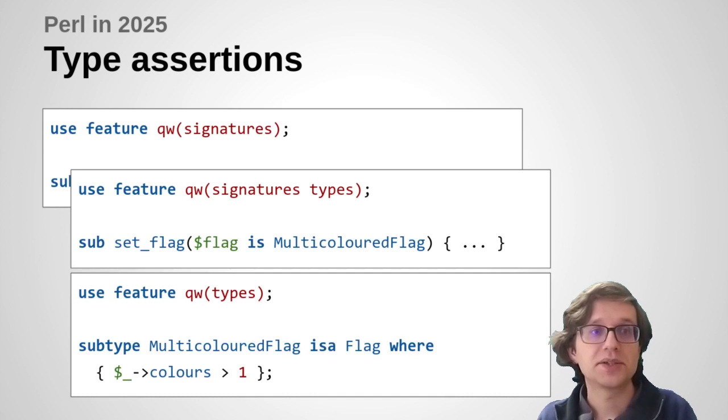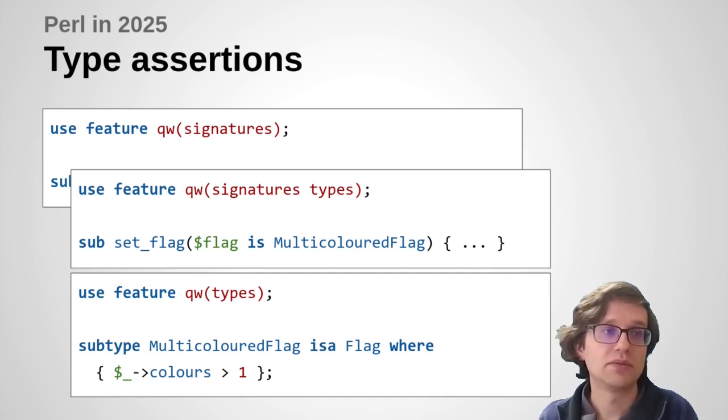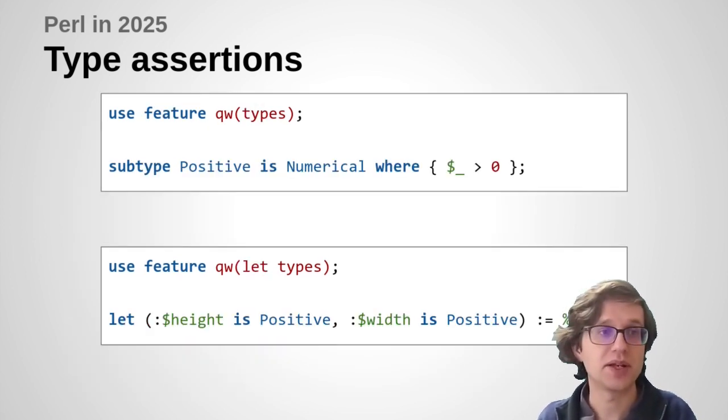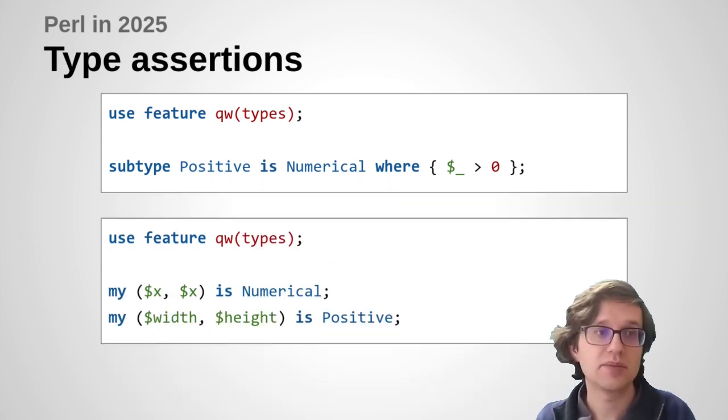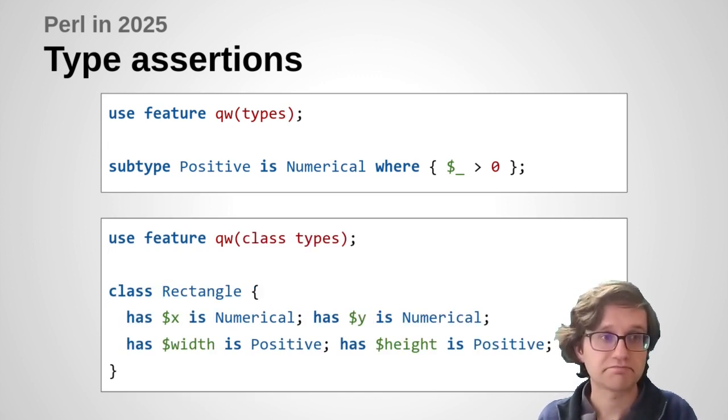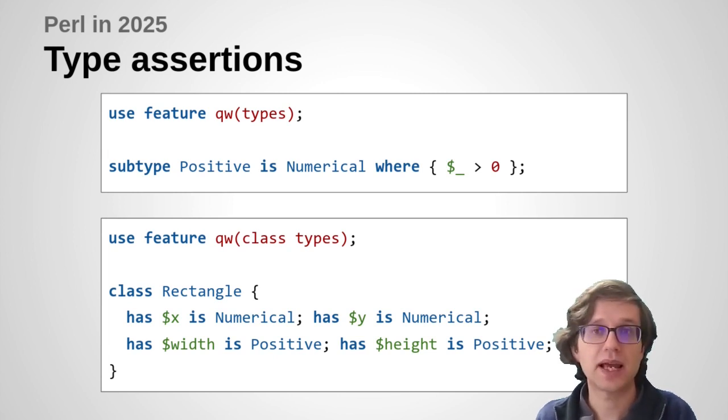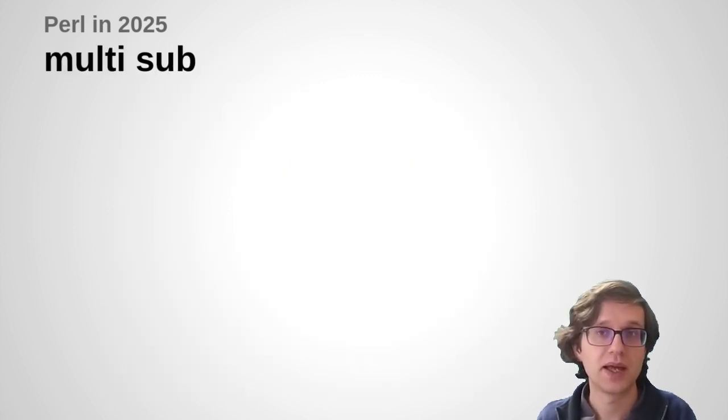And so once we can put them on signatures, then fairly obviously they would also apply to the list bind operator, the let. We could consider those on match case as well, for example. We could probably put those on lexical variables. We could put those on slot variables of object classes. And generally start scattering them all about the language in order to provide a certain amount of type assertions at runtime. And I think that would also add a lot of power to the language.